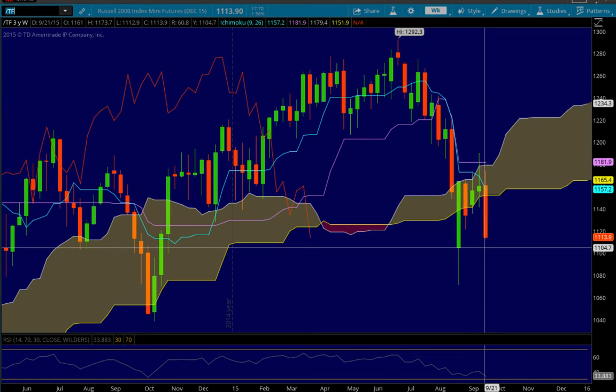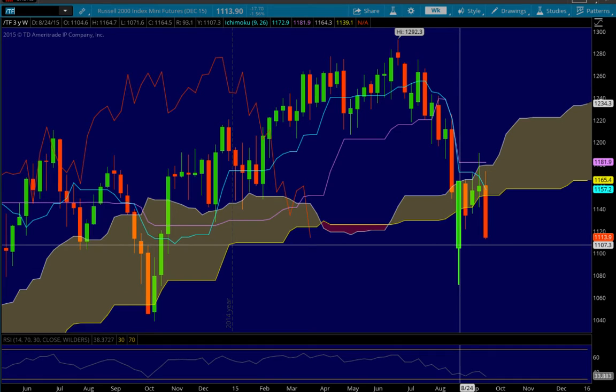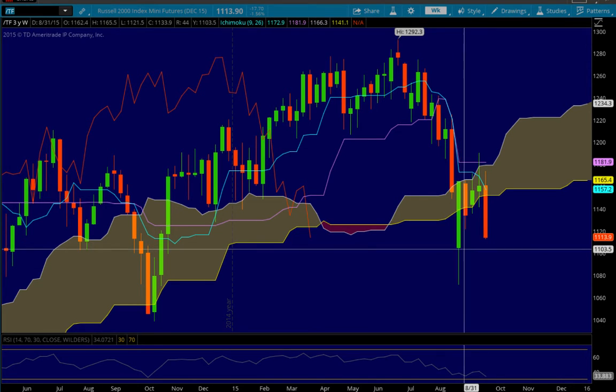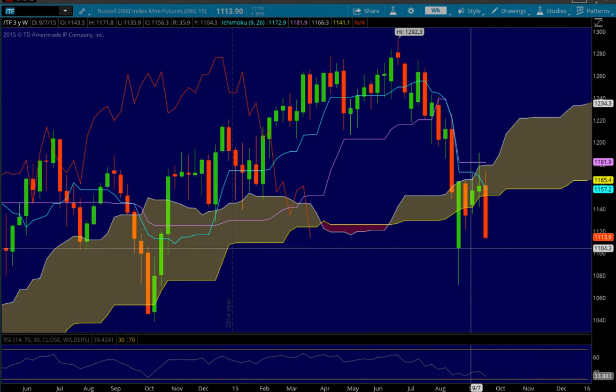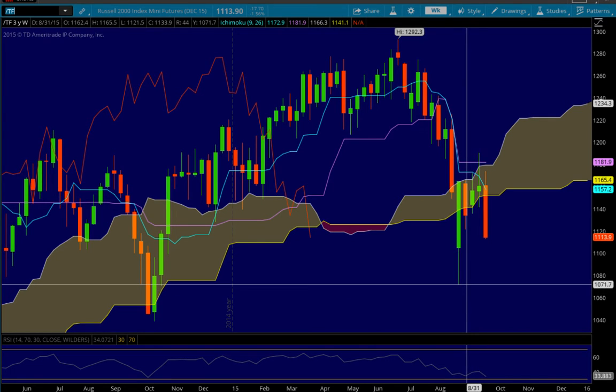Let's see, where was that? That was it, 1104.60. But that's potential for a test there, 1104.60. If we do trade lower than that, we can maybe look to this prior spike low, and that would be at 1071.60.